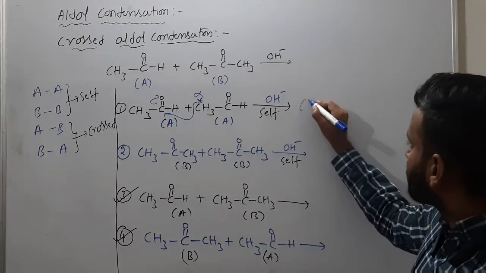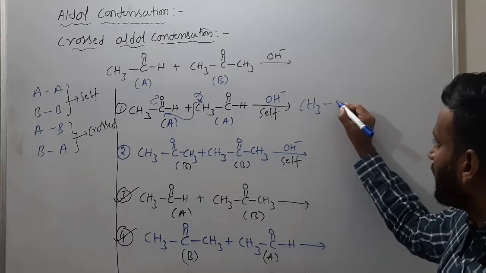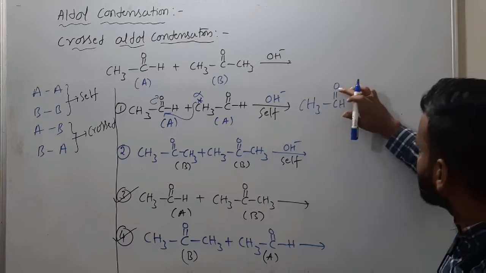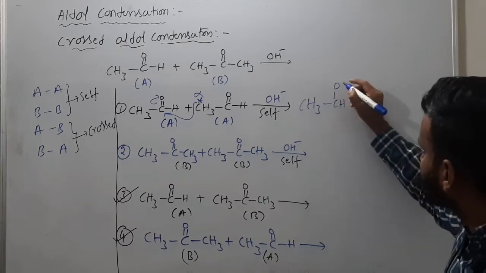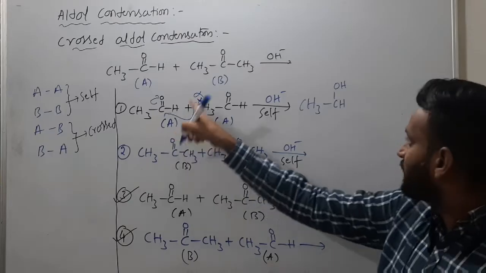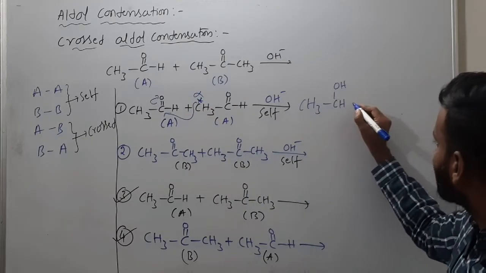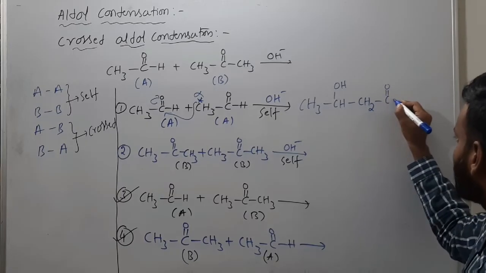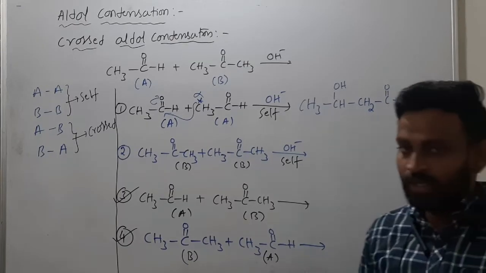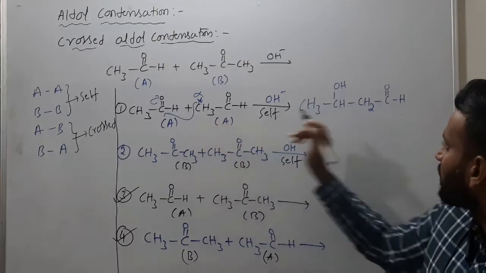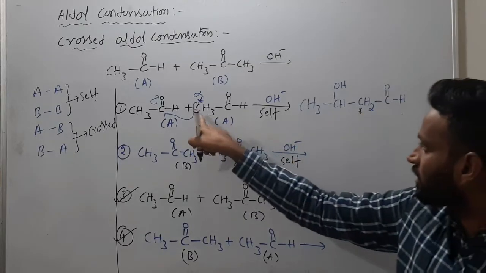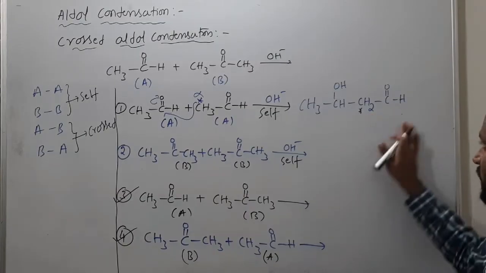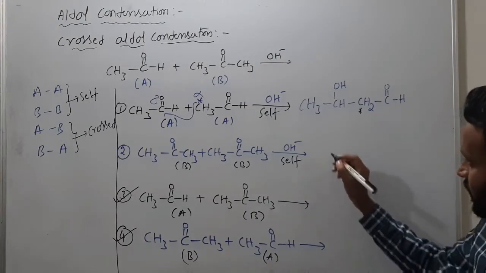So this product you know already: CH3 C double bond O, and of course single bond OH, CH3 CHOH, and CH2 C double bond O H. And from the alpha carbon, this is the star carbon, CH2 CHO. Understood?